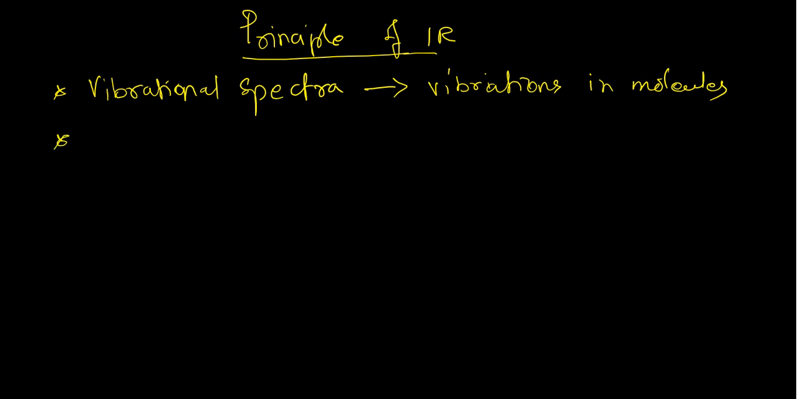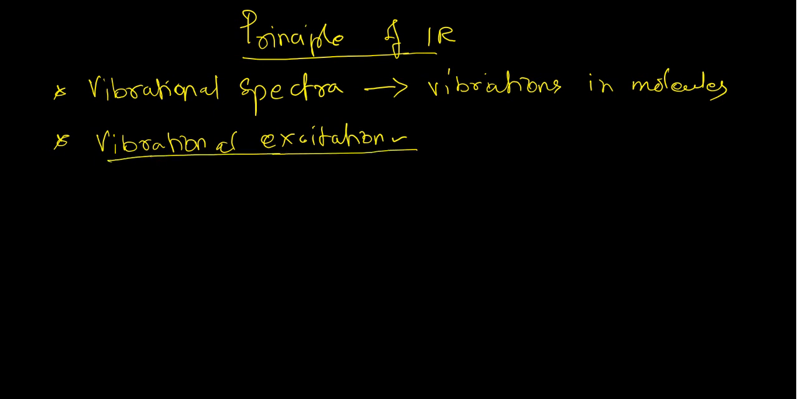Therefore we study the vibrational excitation of electron. The energy in the range, actually when an electron is excited from V0 to V1 of an electronic state, V0 to V1, this is the ground state and this is the excited state. This is what we study in IR spectroscopy.